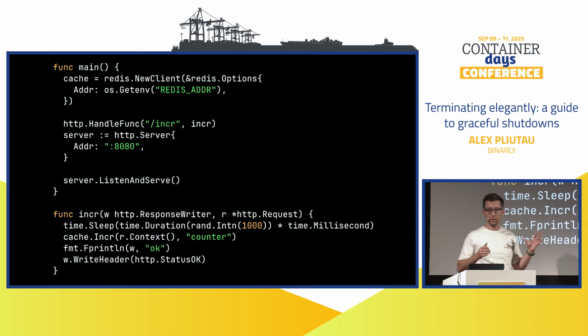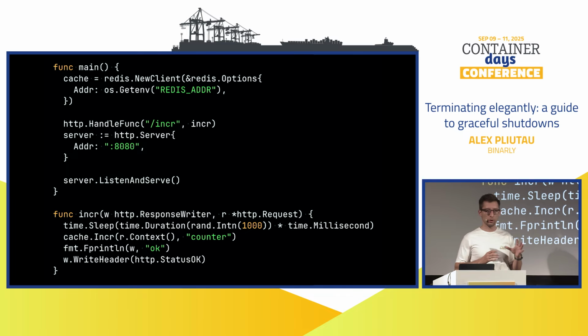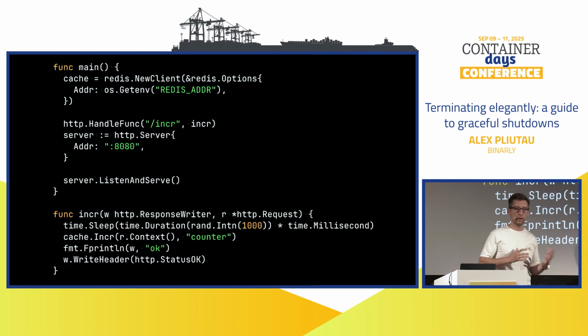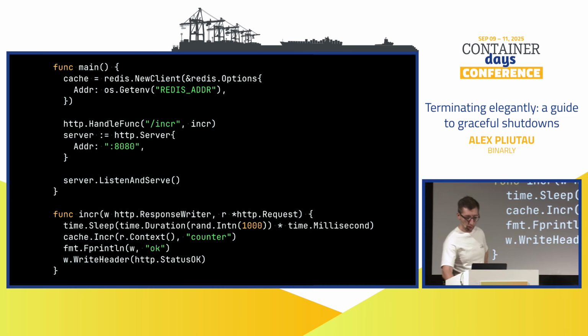At the end of the presentation, I'll leave a link to a GitHub project where I have the version of the server with graceful shutdown and one without, Kubernetes manifest, and some load testing, so you can actually verify that we are not losing any requests and not losing any data, specifically this counter in Redis. That's how we confirm that we don't lose anything.